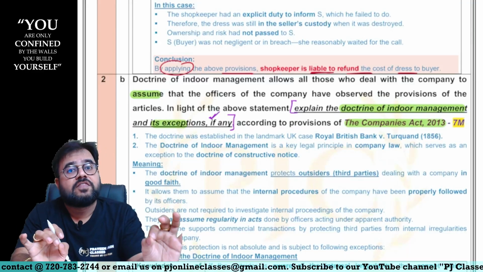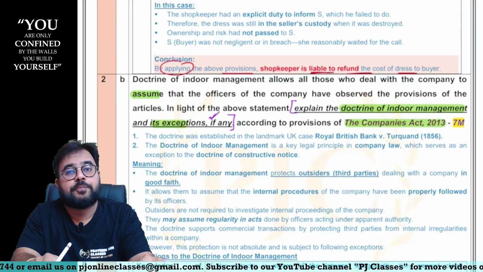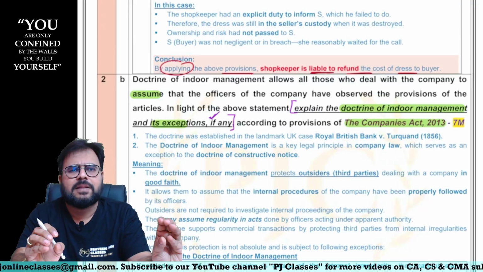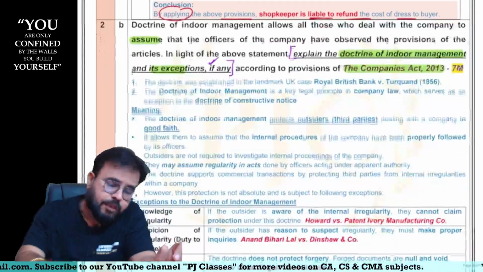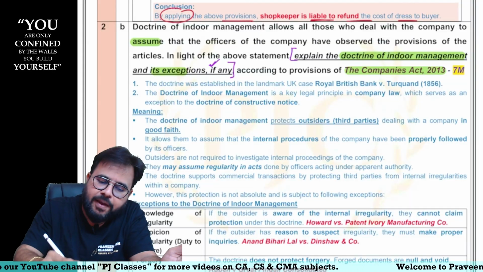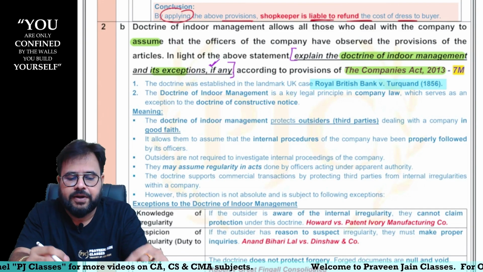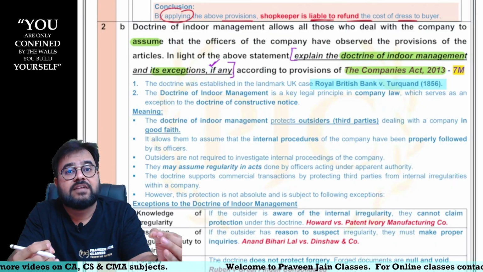In other words, this doctrine is going to protect whom from whom? This doctrine is going to protect the outsider from the acts of the companies. So that was the major funda behind introducing the doctrine of indoor management. Now, remember, don't write any section numbers, because the doctrine of indoor management was laid down in a famous case law, Royal British Bank versus Turquand, or indoor management is also called Turquand's rule.